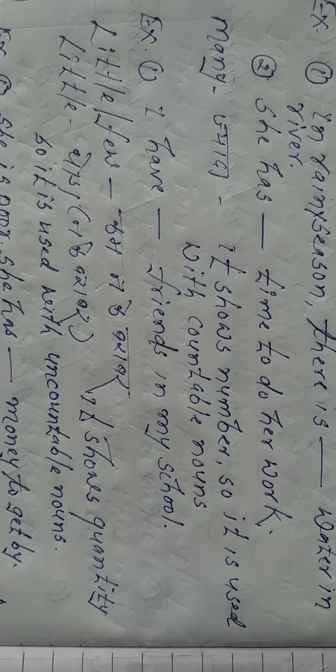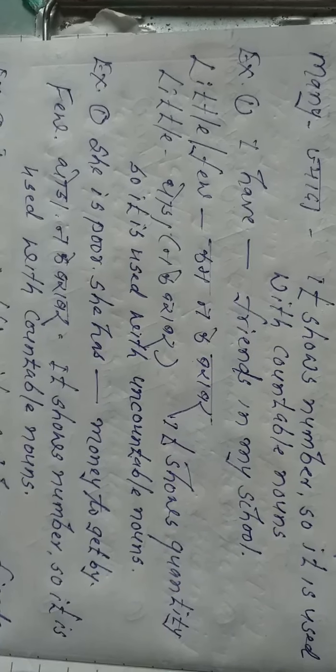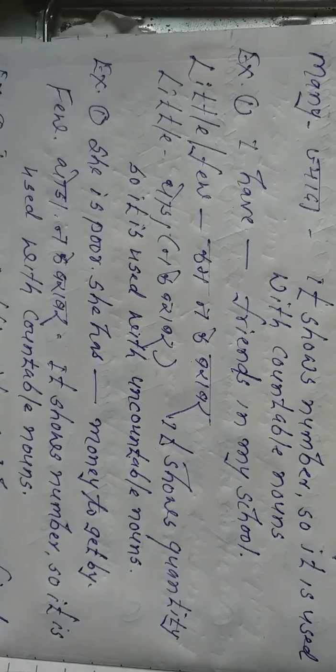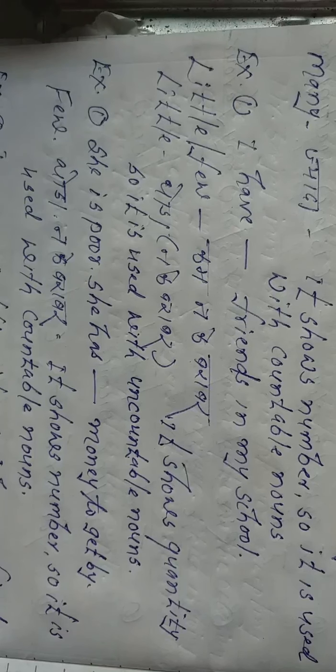Now see the next example, little and few. Little and few mean कम. कम कैसा? न के बराबर. And like much and many, they are also described with countable or uncountable nouns.